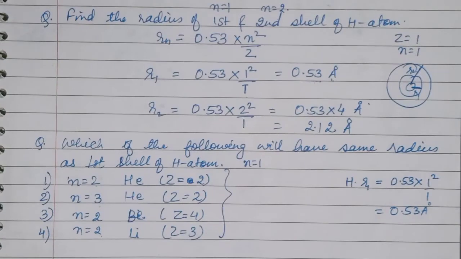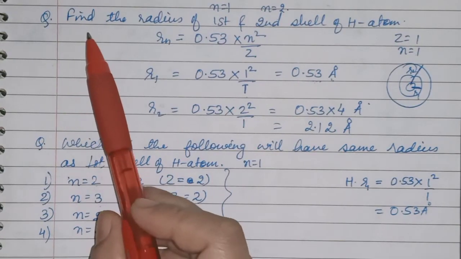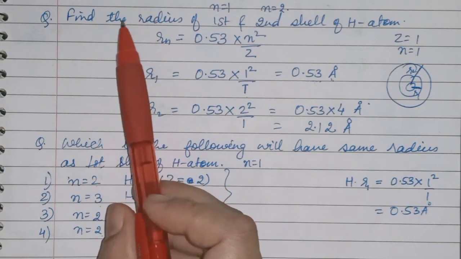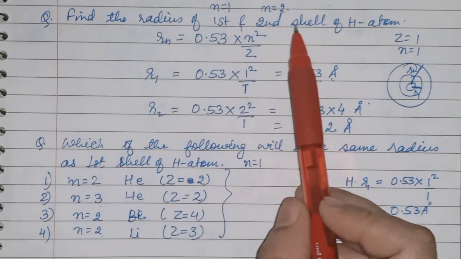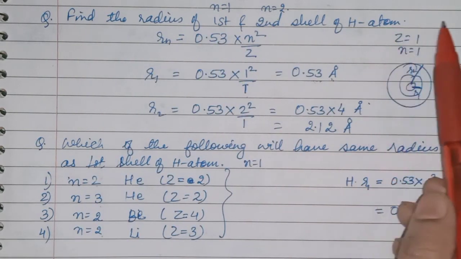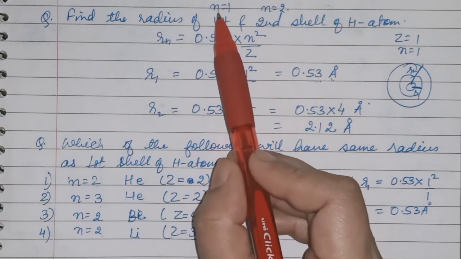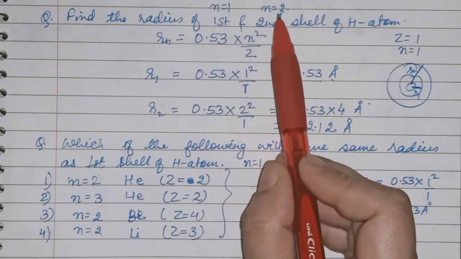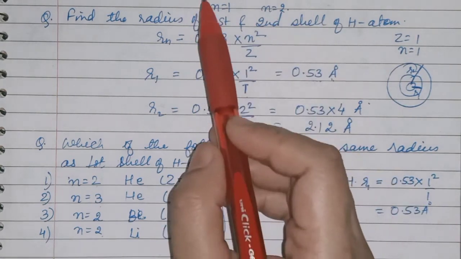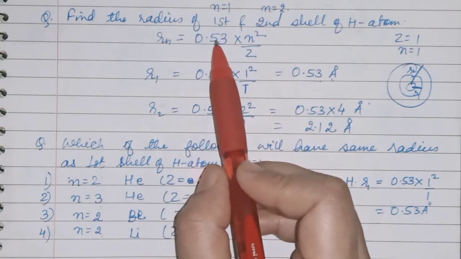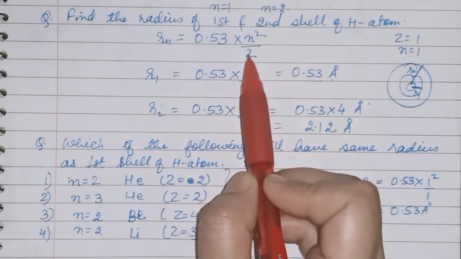Now see here, one numerical related to this equation. Find the radius of the first and second shell of a hydrogen atom. So what you will do? First shell means n is equal to 1 and second shell means n is equal to 2. The same formula you will take from here, 0.53 into n square upon Z.